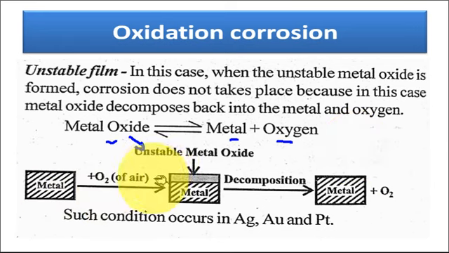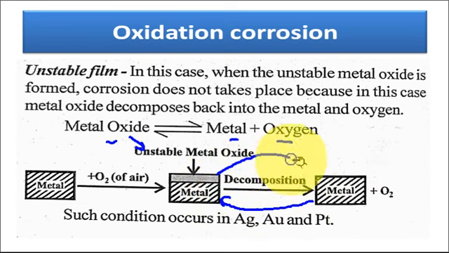So this instability prevents the metal from further corrosion, because the first time when metal reacted with the oxygen, there is a metallic oxide layer formation, but soon after, this oxide layer decomposes and the metal is again free and oxygen is released. Further, this is again converted into metal oxide, and this metal oxide again converted into metal and oxygen. So the process is reversible and carries on, but the metal does not corrode.